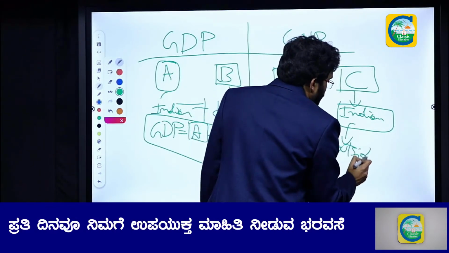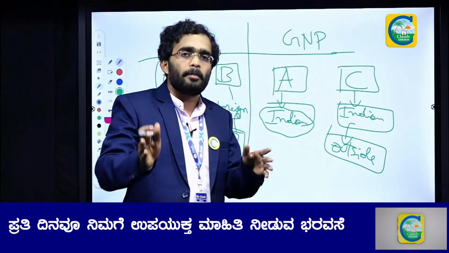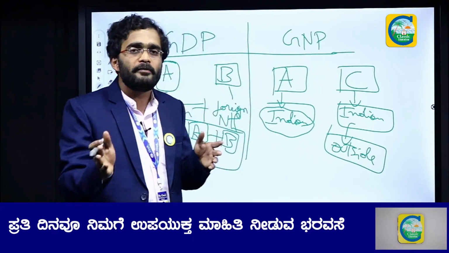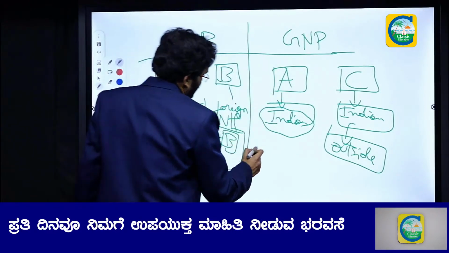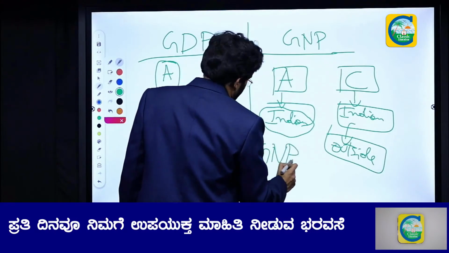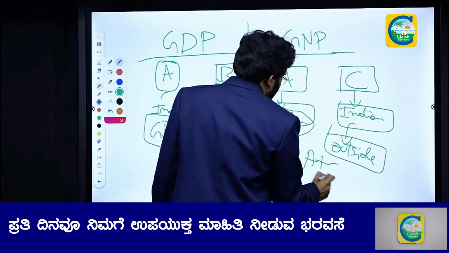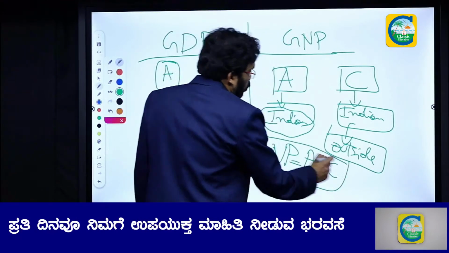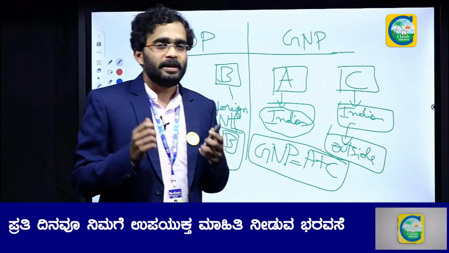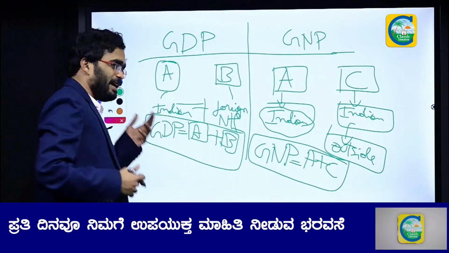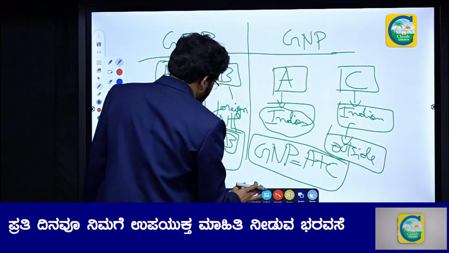Even if an Indian is producing something in the United Kingdom, the money value of the goods and services will be used to calculate GNP. Therefore, students, GNP is equal to A plus C. So I hope there is no confusion from now onwards in understanding the difference between GDP and GNP. Okay, fine. Now let us move forward.